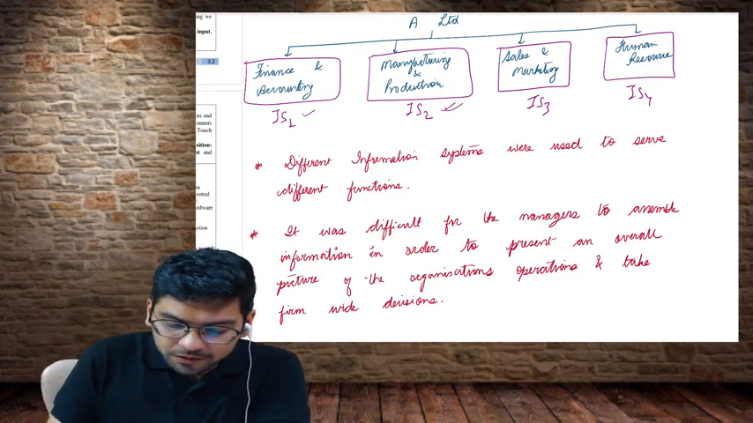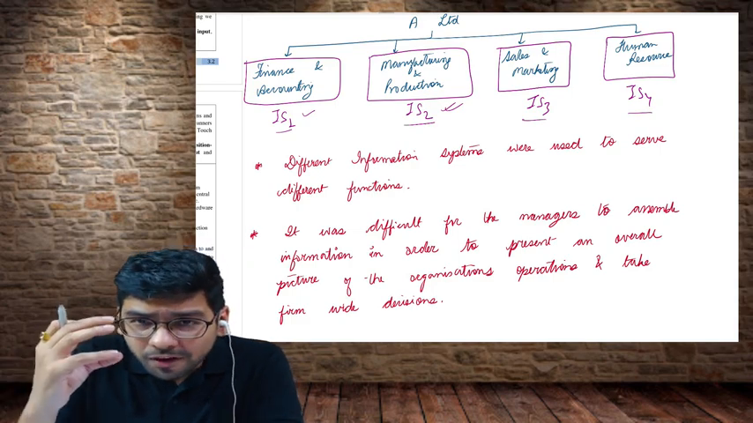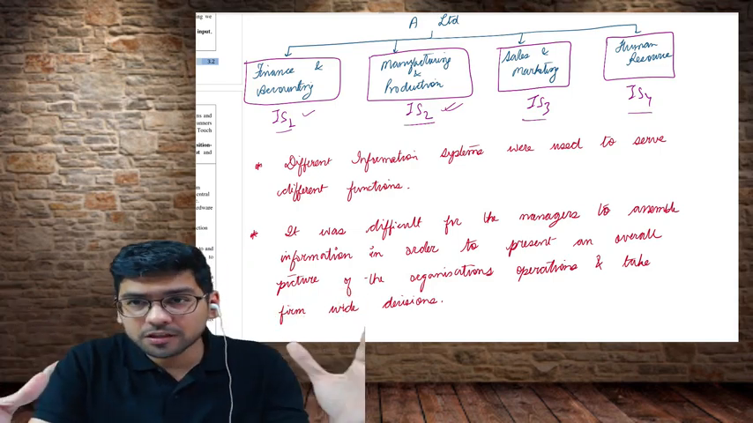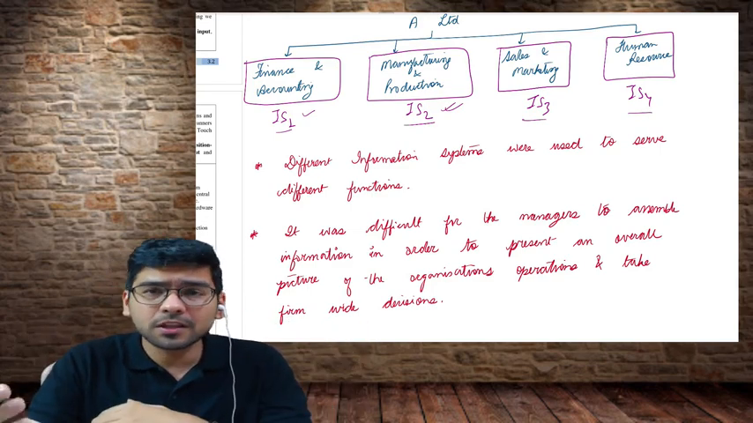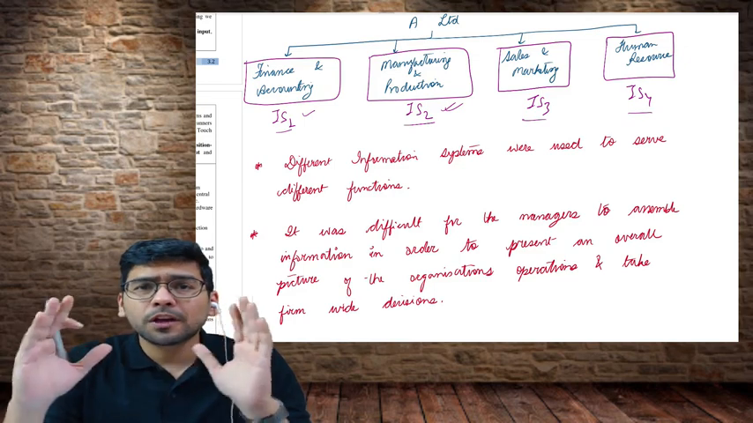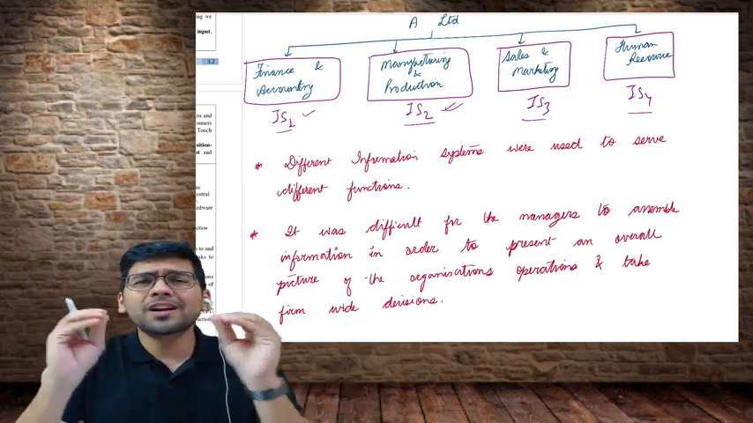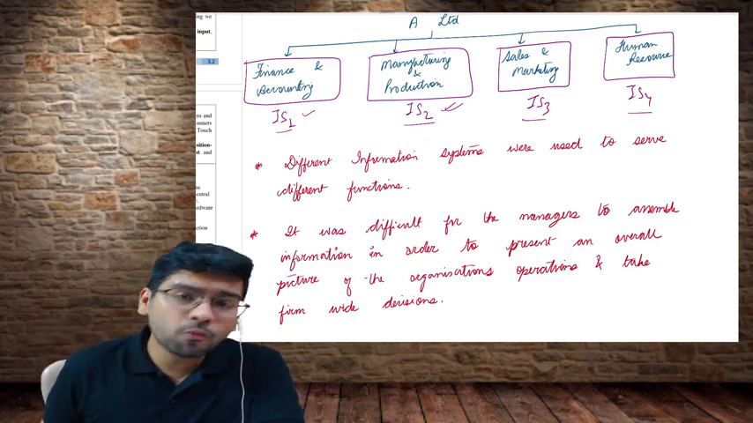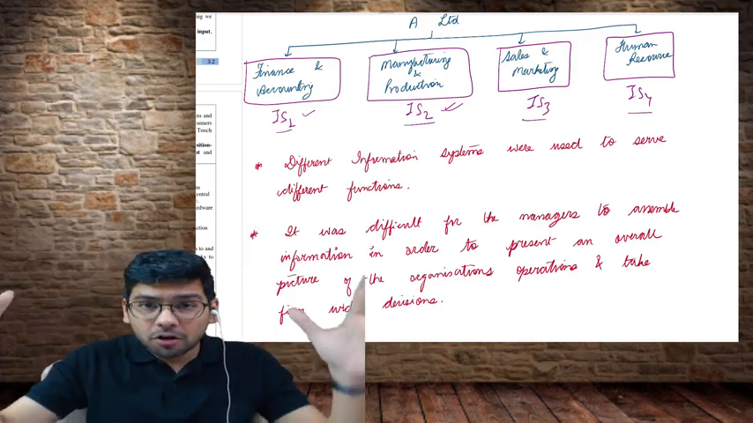Because these functions were using different information systems, it was difficult for the managers to present an overall picture of the functioning of the entire organization, whether the business was being done in a proper manner or not, whether it was done in a controlled manner or not. It was very difficult for them to assemble all this information and take a firm-wide decision. They were not in a position to take a decision for the entire firm as a whole.